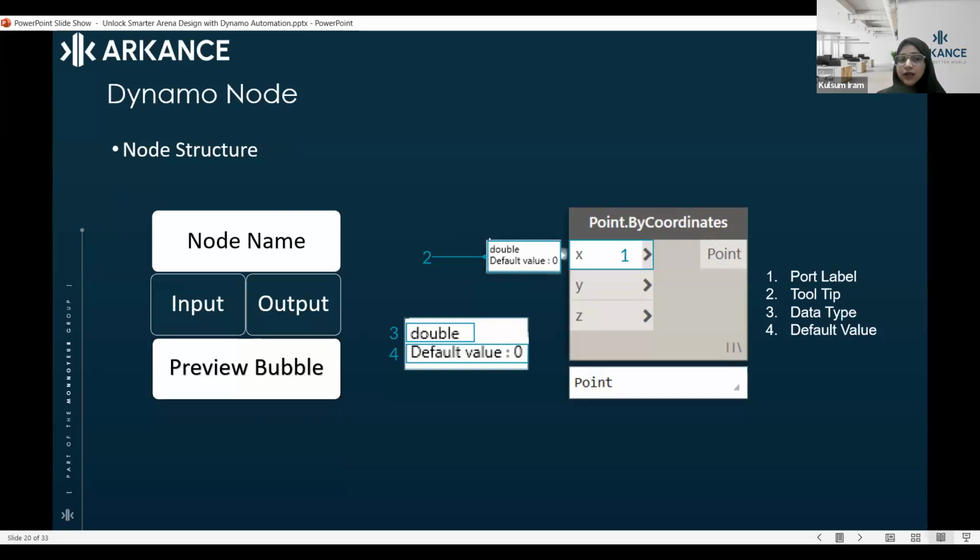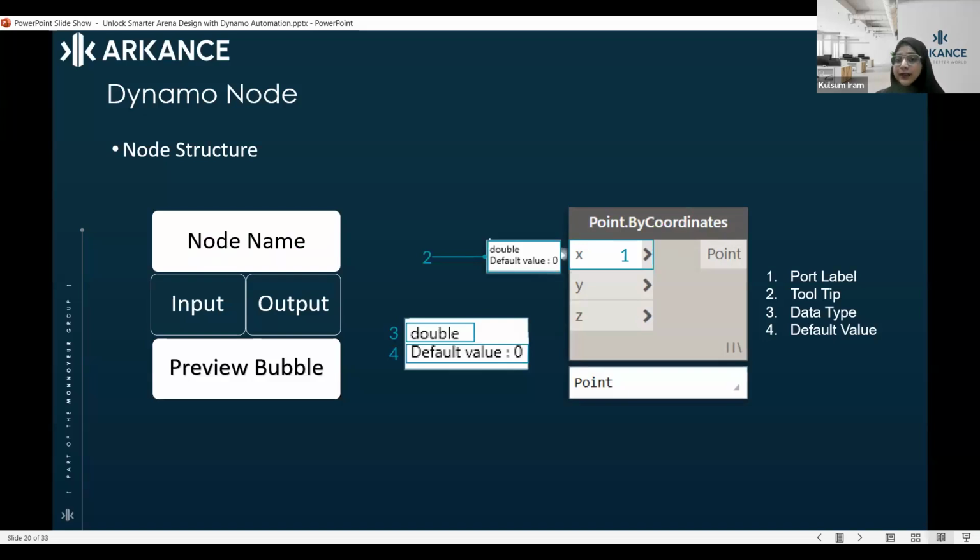Firstly, we'll understand the structure of Dynamo nodes. Dynamo nodes are divided into four parts. First comes the name of the node, and usually the names suggested by Dynamo nodes tell what function they are supposed to do. Like this, you can see on my screen, it shows the name of the node, Point.ByCoordinates. It means that this particular node will help me to place a point onto a coordinate.